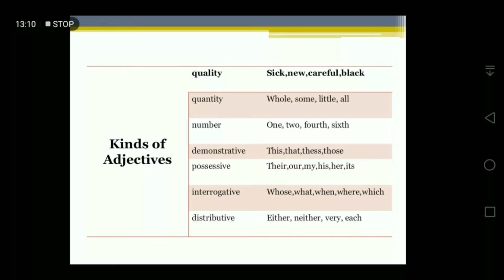If a thing is nearer to you, you use this. If it is far from you, you use that. If it is plural and near to you, you use these. If it is plural and far from you, you use those. You can say, these are my pens and those are your bottles.